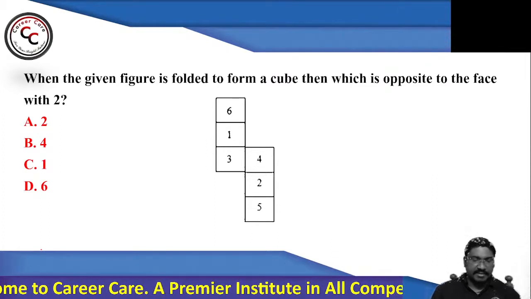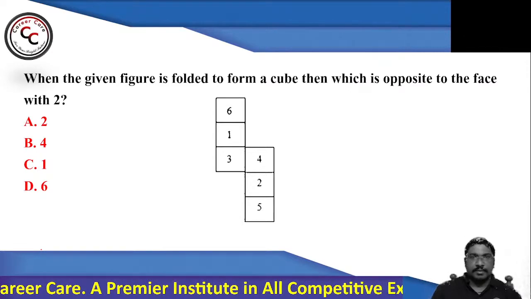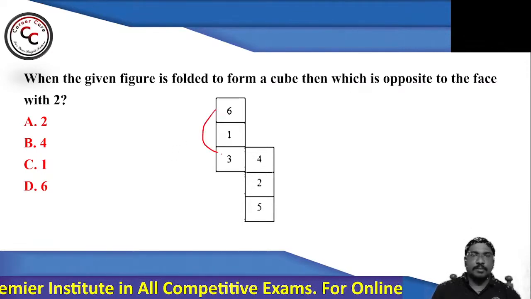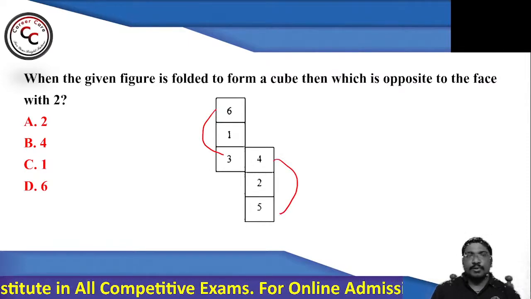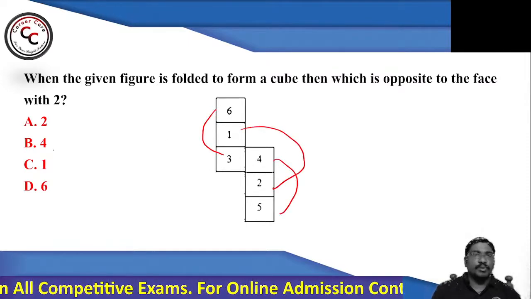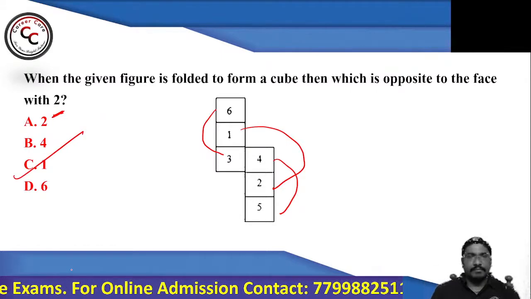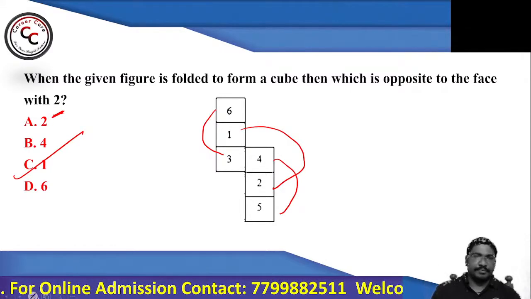Okay, I'm getting C as the answer. See, alternate surfaces are always opposite. So 6 is opposite to 3, 4 is opposite to 5, and 1 is opposite to 2. Here he is asking for 2. So 2 is opposite to what? 1. And 1 is opposite to 2, vice versa.